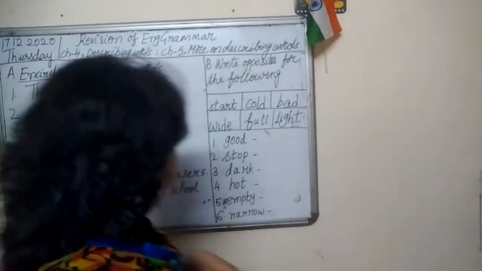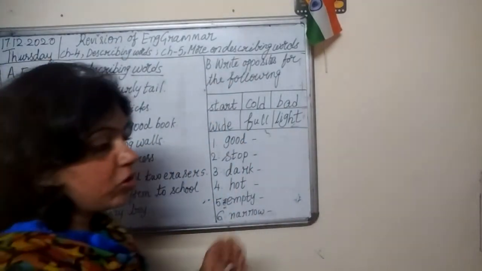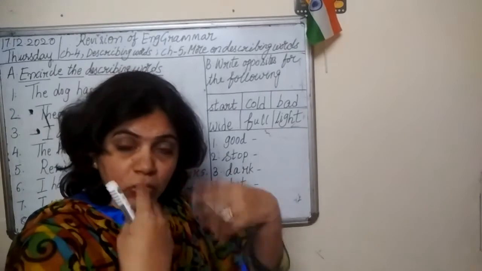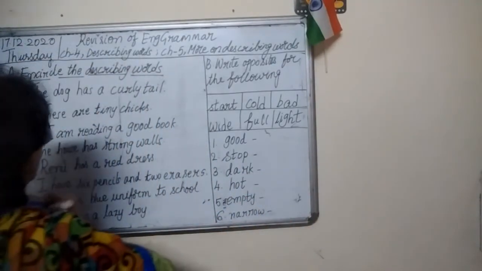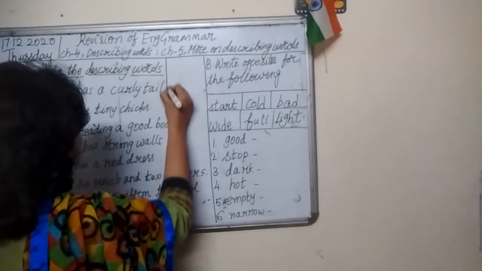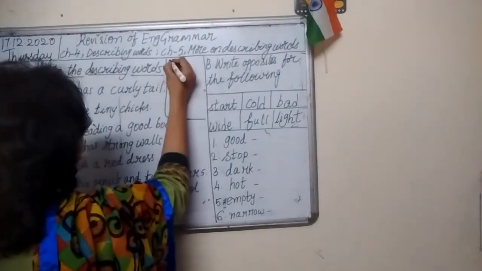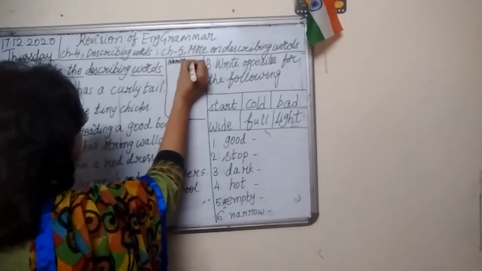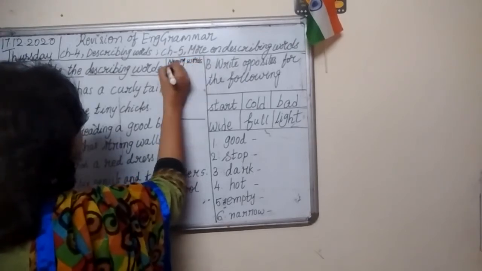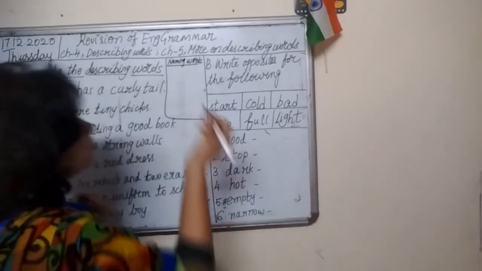Okay, so the words which tell us more about naming words. So what are naming words? N-A-M-I-N-G, naming, W-O-R-D-S. What are naming words?